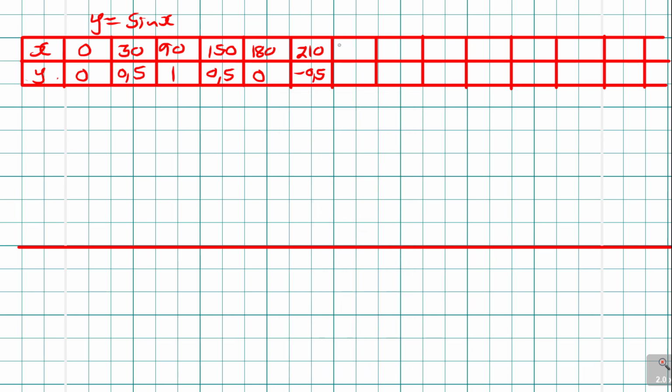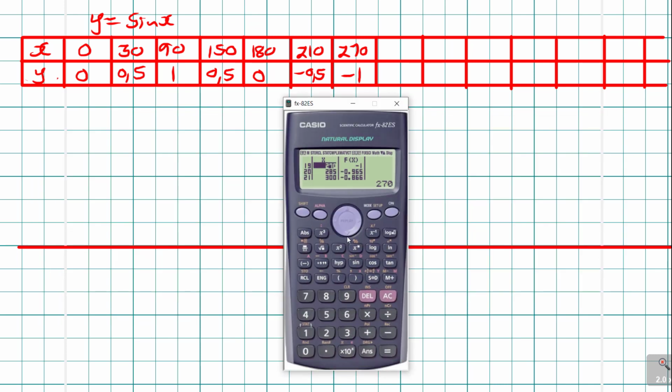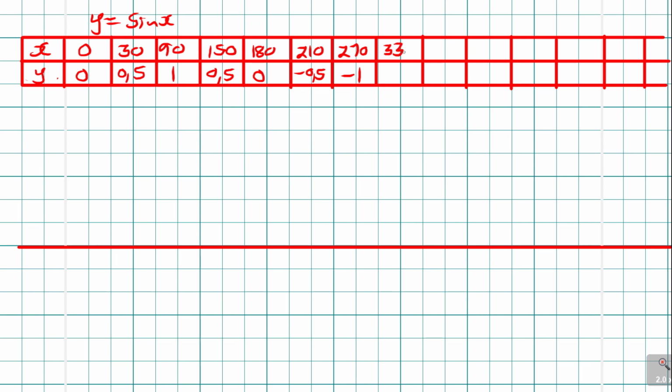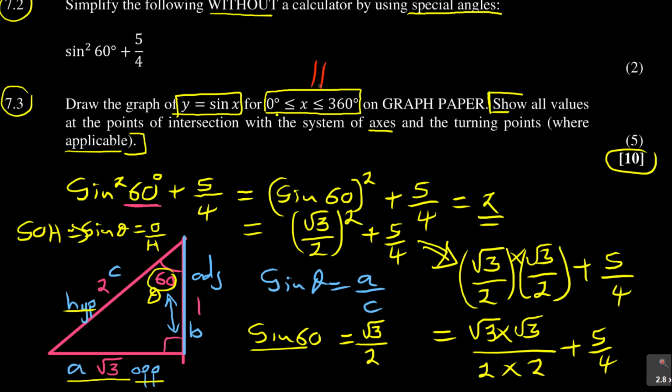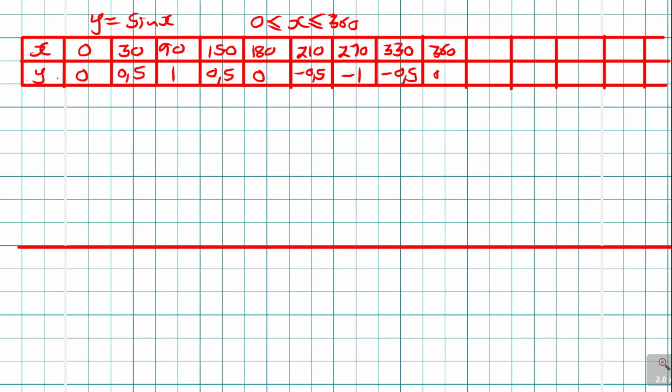So 270 is negative 1, we continue, and 330 is negative 0.5, 345, you leave it, 360 is 0. So 330 is negative 0.5, and lastly 360 is 0. Remember, they said x was between 0, less than or equal to x, less than or equal to 360. I'm using that part there, so that's where you end. You don't go further than that.